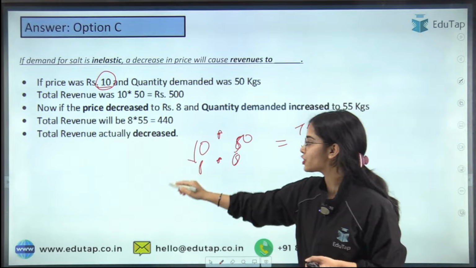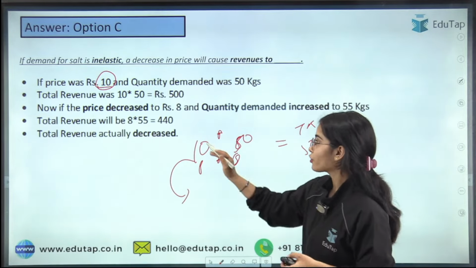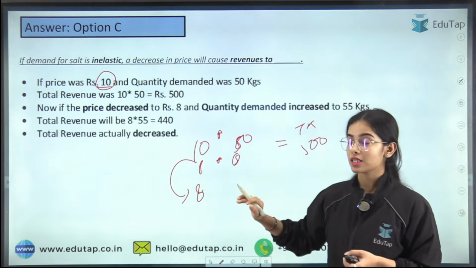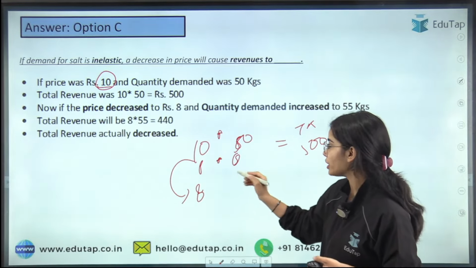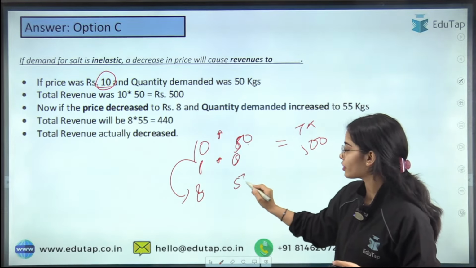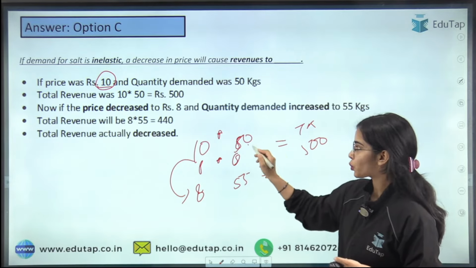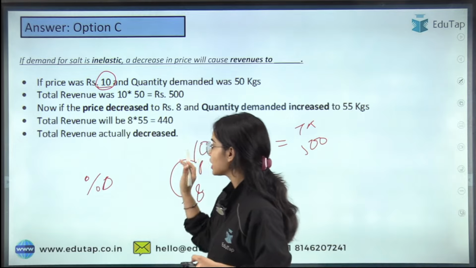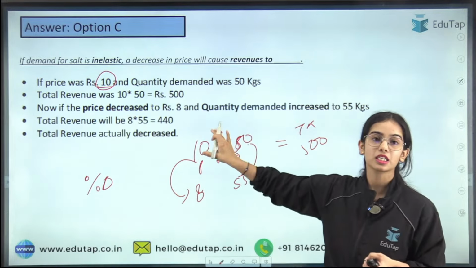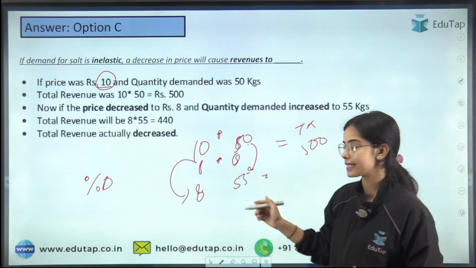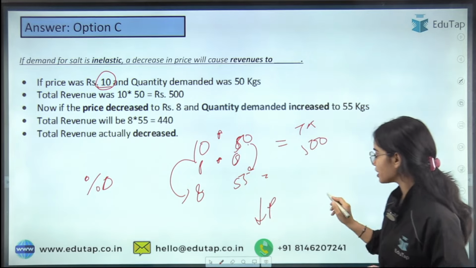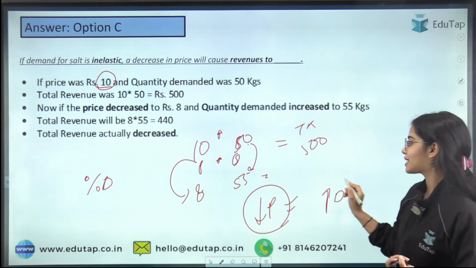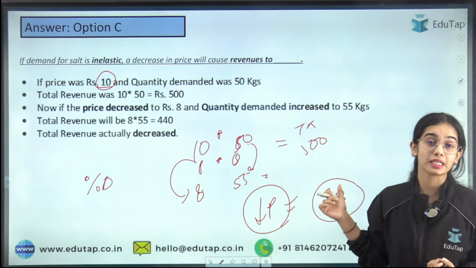Now you have lowered your price from 10 rupees to 8 rupees. There is a decrease in the price, but the quantity demanded is only increasing from 50 to, let's say, 55. The demand has increased, but the price has decreased by more as compared to the increase in demand.